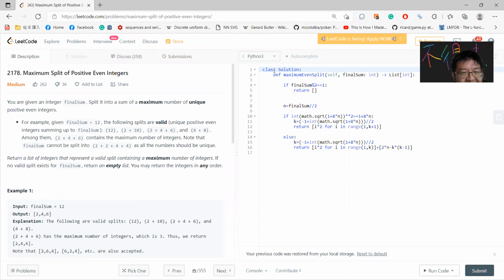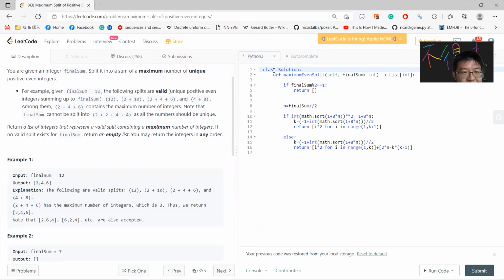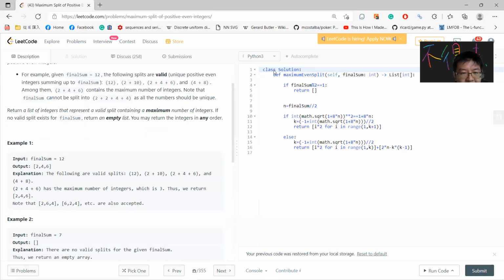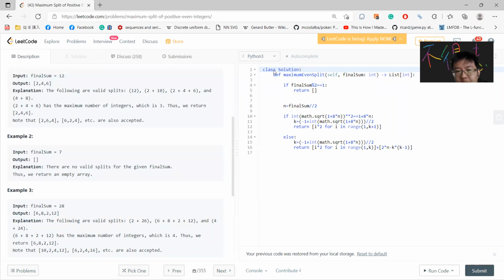Okay, so the idea is that given the final sum, you need to split it into different unique even integers. If you can't do this, then you should return false. Otherwise, you should return the possible solution, and you need to return the maximum length. For example, 12, you can write 2, 4, 6. And 7 you cannot, right? So this is very simple.